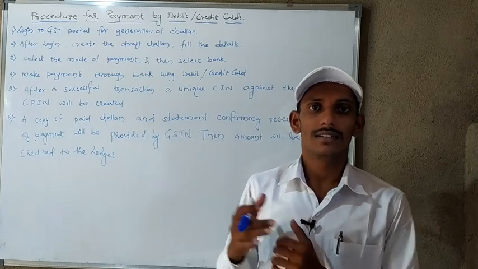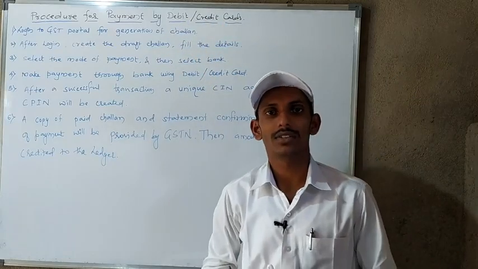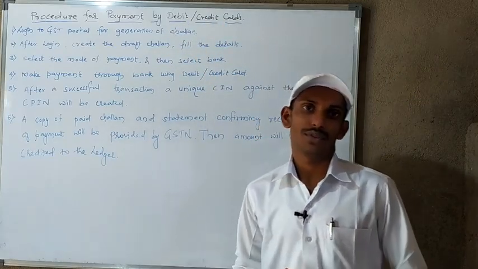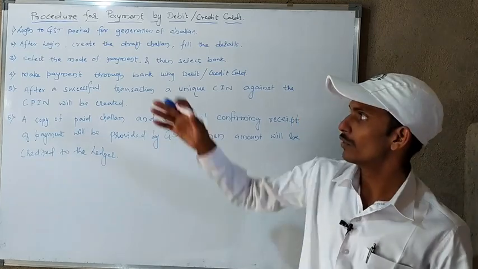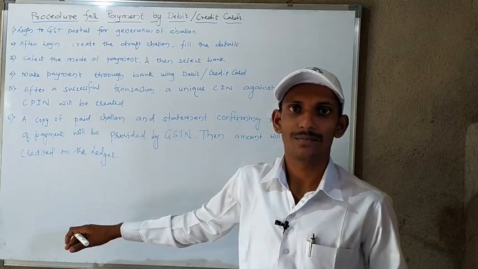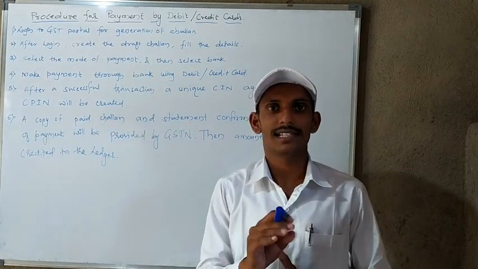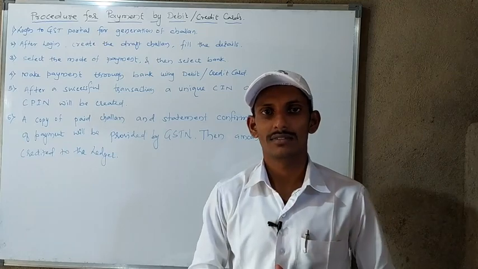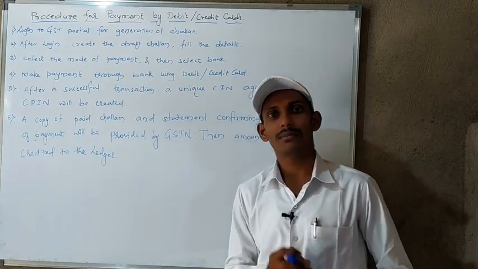When he selects to pay via debit card or credit card, what is the procedure? This question may be asked for 15 marks. There are certain steps, and here I have listed 6 points.